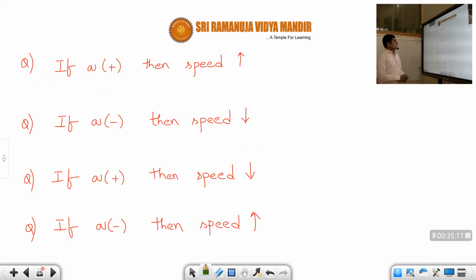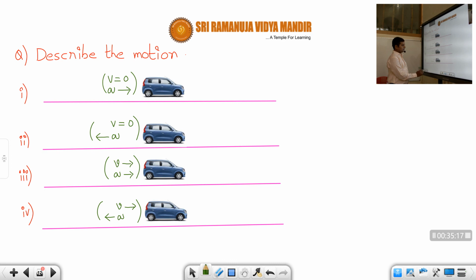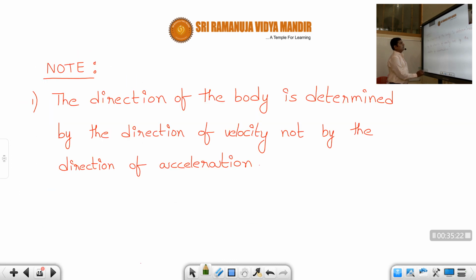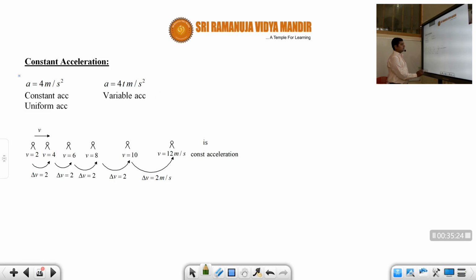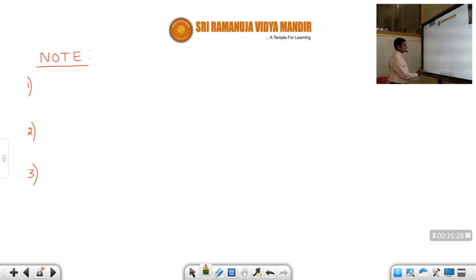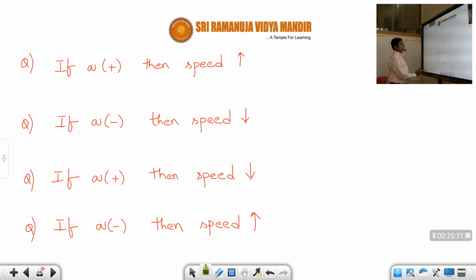Okay, students. So in the next class, I'll solve some simple problems on this acceleration, and then we'll go to the equations of motion, that is constant acceleration, because the equations of motion are applicable only if the acceleration is constant. So let us see what is meant by constant acceleration and what is meant by variable acceleration. Next class we'll take up problems based on this sign convention for acceleration and velocity.